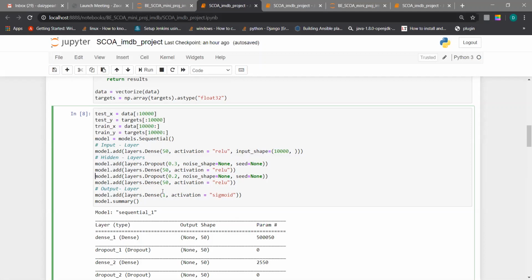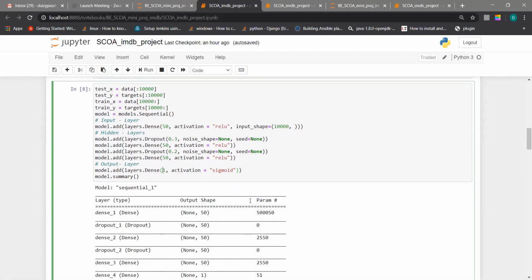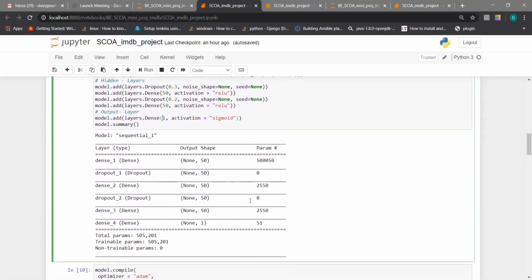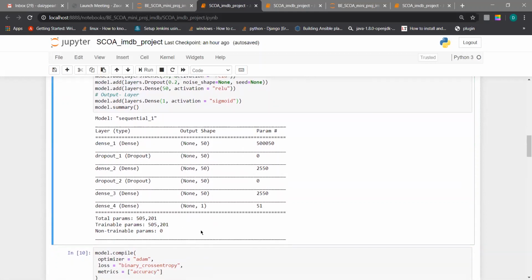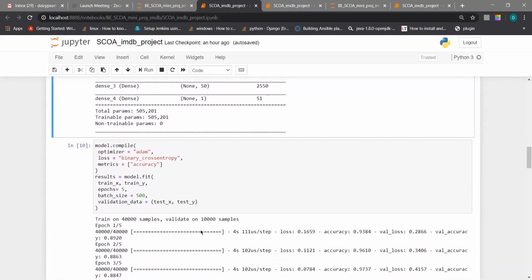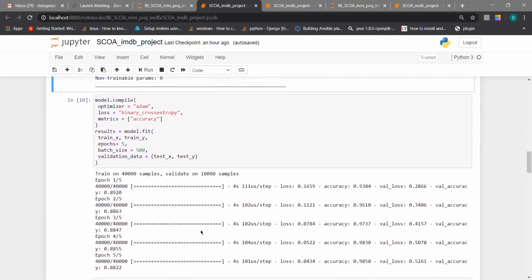At the last, layers.dense in brackets 1, and the activation function is sigmoid. The 1 represents the output layer, and we have used the sigmoid function because we want the output to be between 0 and 1. Next, in model.compile we configure the model for training, and later in model.fit we fit the data.